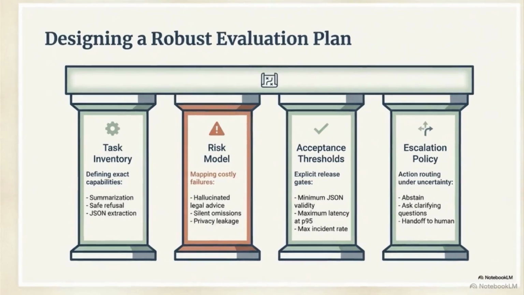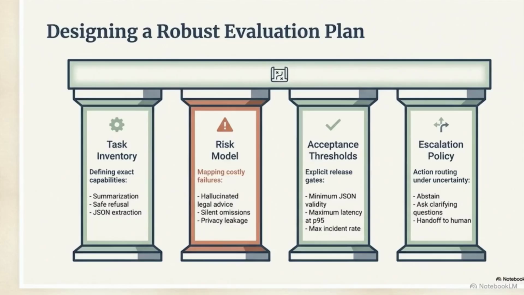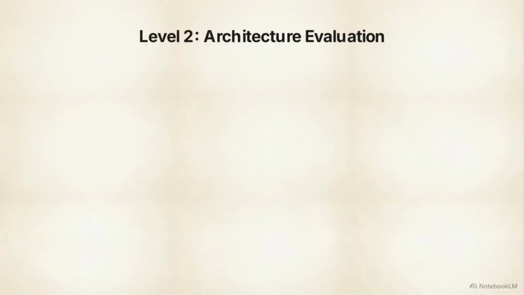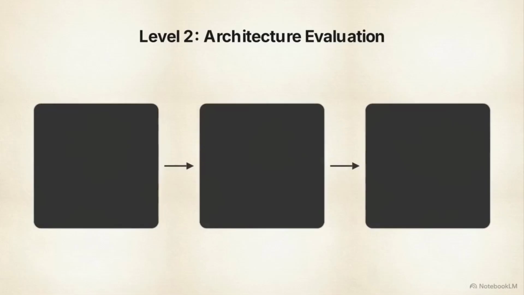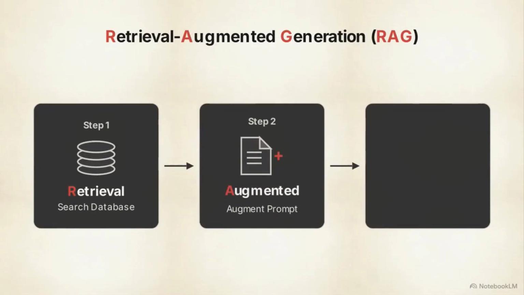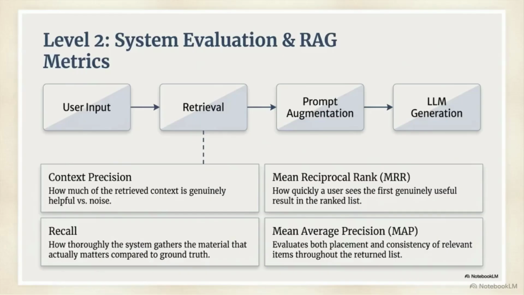The red risk model pillar maps the specific financial and reputational cost of silent failures, like hallucinated legal advice or privacy leakage. With a plan established, we can evaluate the architecture itself. The most common Level 2 design is the Retrieval Augmented Generation, or RAG pipeline. This row tracks a RAG system's data flow. The LLM is entirely dependent on retrieved context quality, measured by context precision and recall.